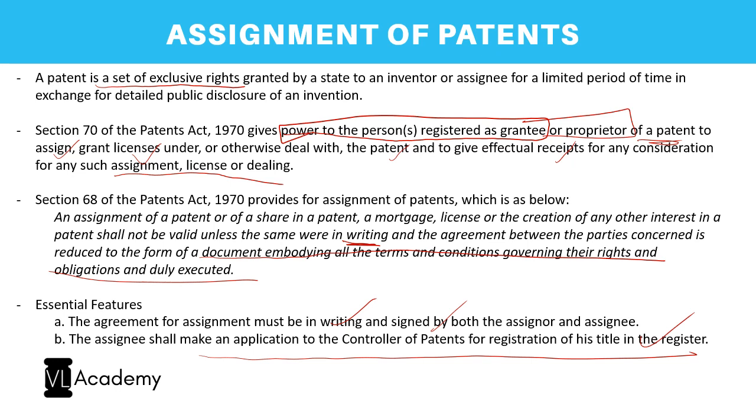Post assignment, the same document shall be filed with the Controller of Patents, subsequent to which your name shall be entered in the register as the effective owner. So this is the transfer, the assignment, of a patent. And what are the effective terms? Royalty is a very important term which your assignment deed shall cover. What is the royalty you're paying for this assignment?